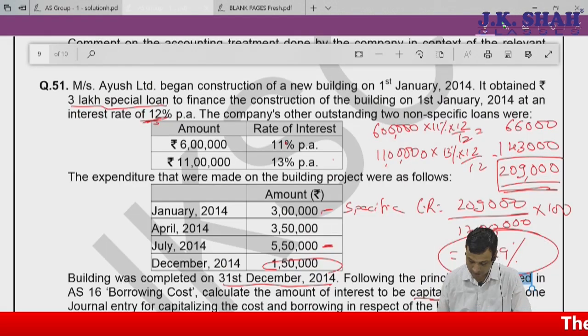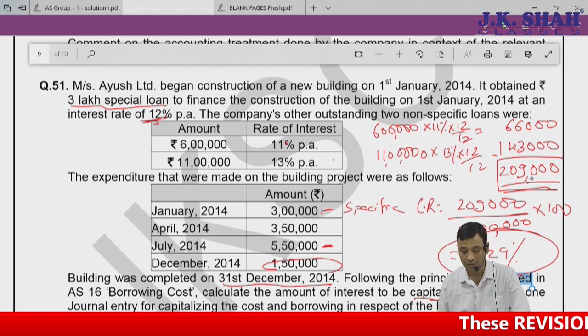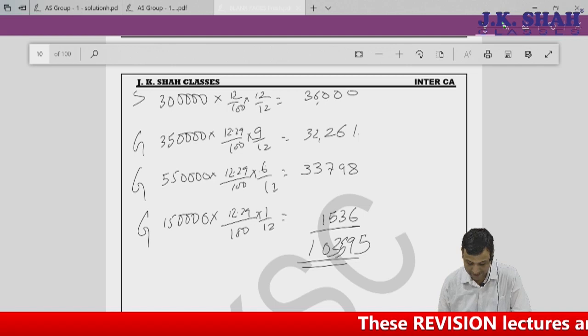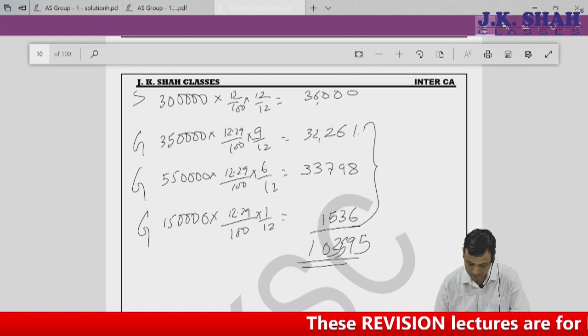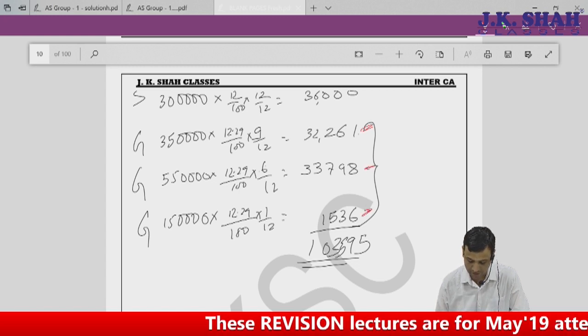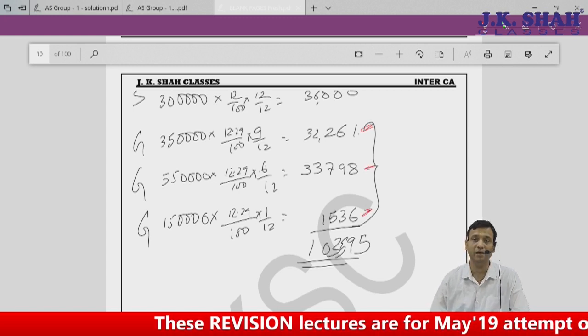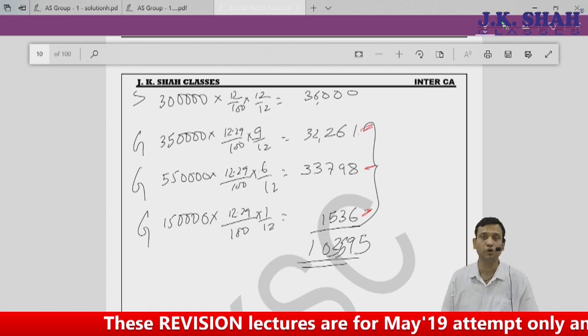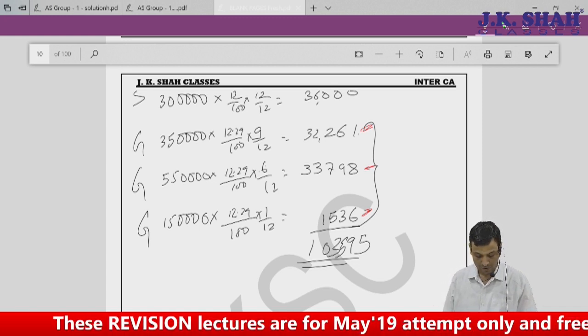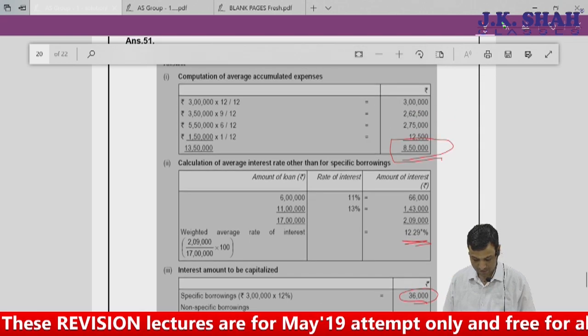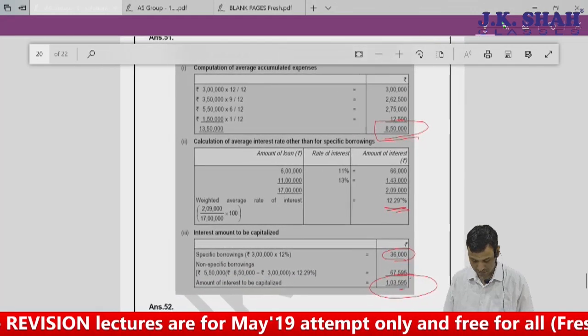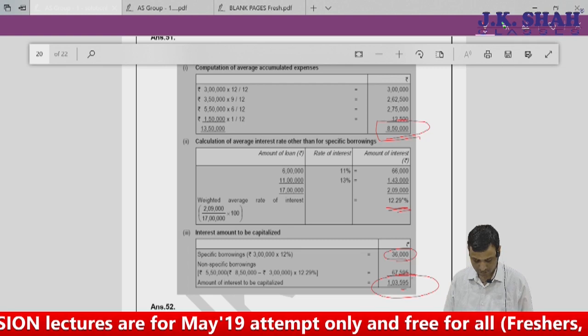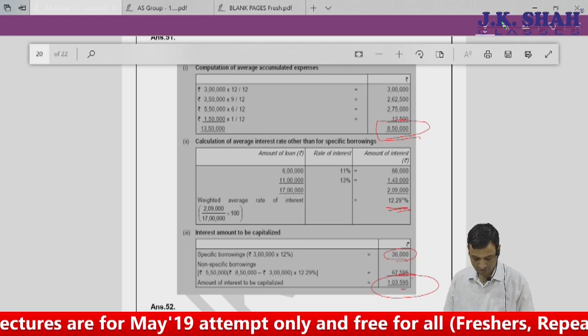Now if you look properly, the actual general borrowing cost is 2,09,000. Out of 2,09,000, what is getting capitalized is only this much. Look properly, this is specific, specific, specific. This is only getting capitalized. The remaining general borrowing will be charged to your profit and loss account. You may just go through the solution part. We move to the next question.